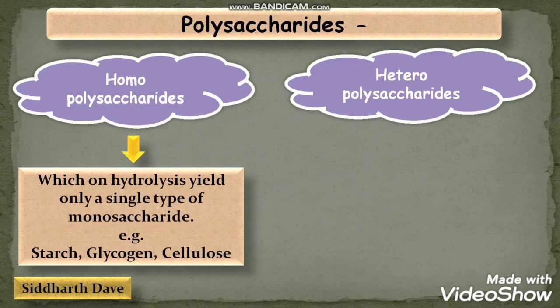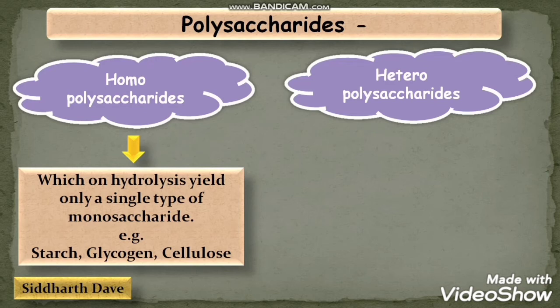Starch is a polysaccharide consisting of many sugar molecules, and it is generally the form of food storage in plants. In animals, food is stored in the form of glycogen, and cellulose is generally a constituent of the cell wall in plants.